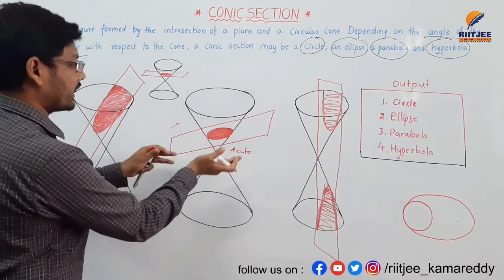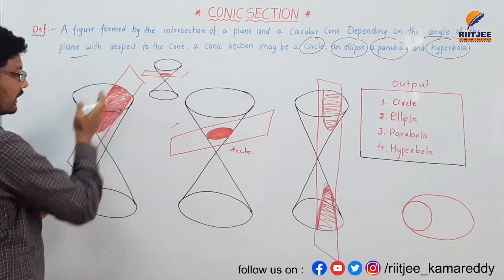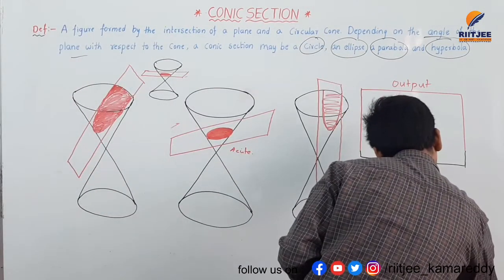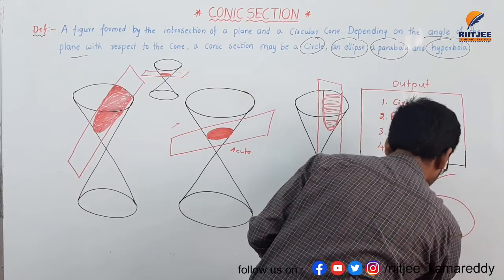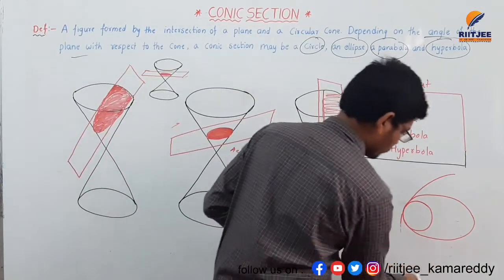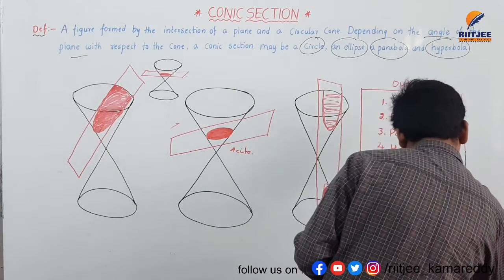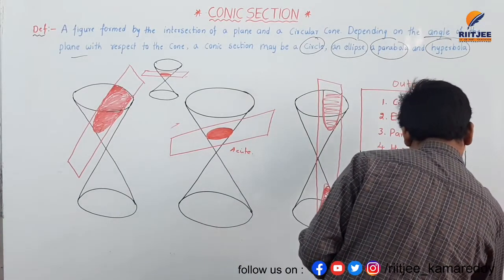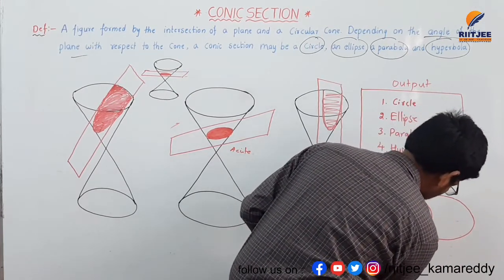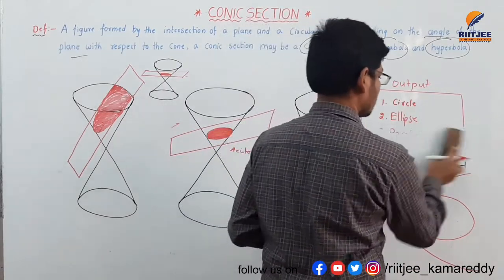And again increasing the angle of the plane here, it will intersect the right circular cone like this, then it will make the shape of a parabola. This is parabola. I am erasing outputs here.